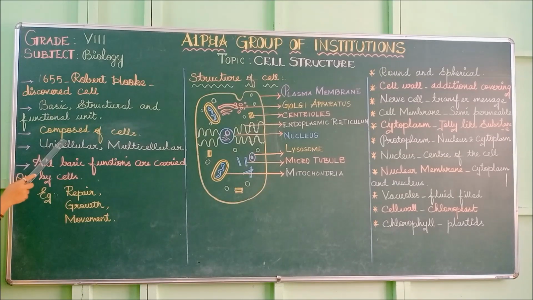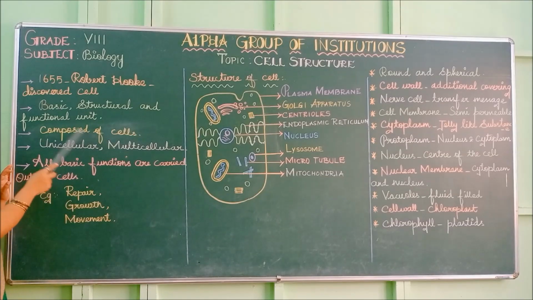Next, all organisms are composed of cells only. So without a cell there is no life. If there is a living thing, it is made up of cells only, not any other thing. Cells are present in unicellular as well as multicellular organisms. Unicellular means the lowermost organisms, the micro, small organisms, and in those also cells will be present. In higher, well-evolved organisms like human beings and animals also, cells will be present.